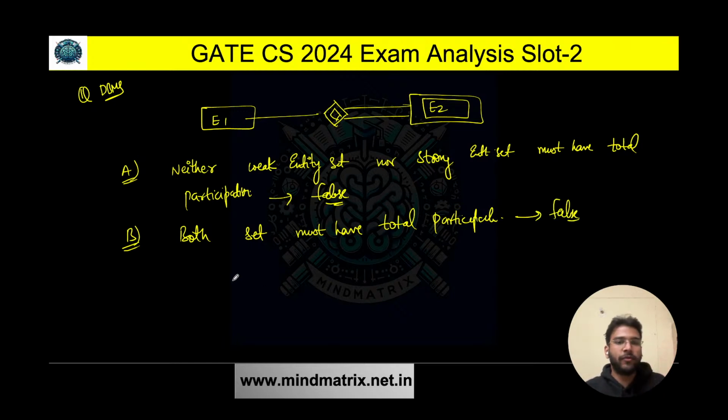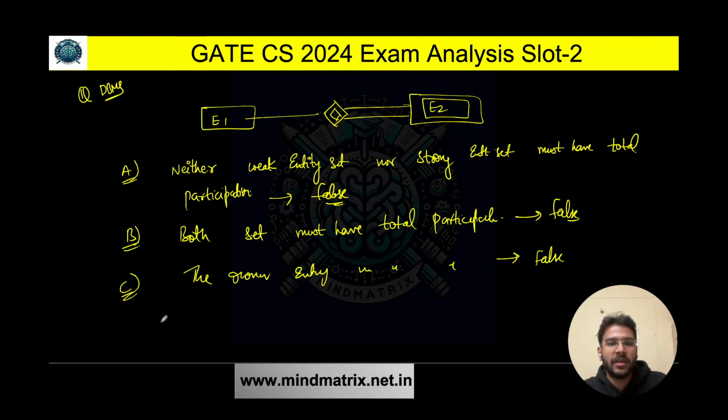That's why this is also false. Both sets must have total participation? No, that is not mandatory. The owner entity must have total participation? No, that is again false here. That is again false here.